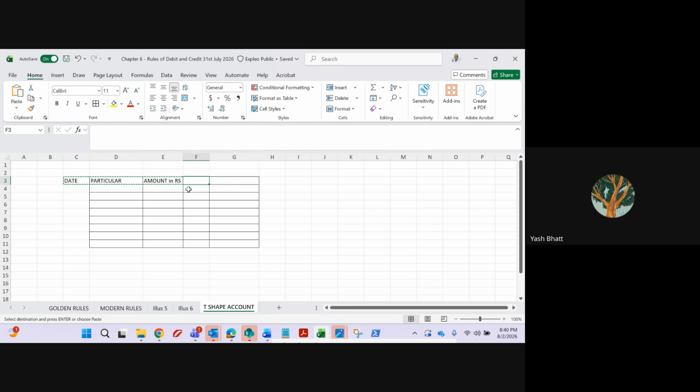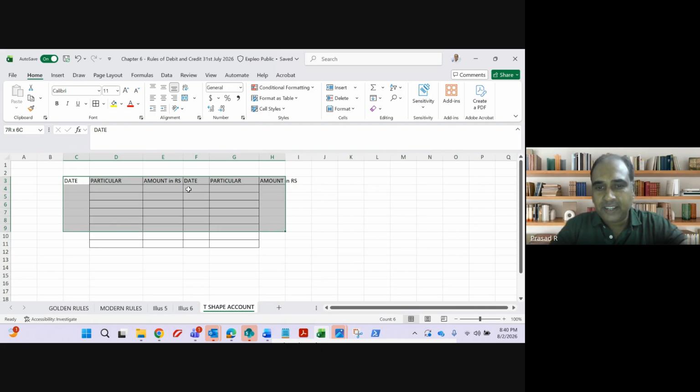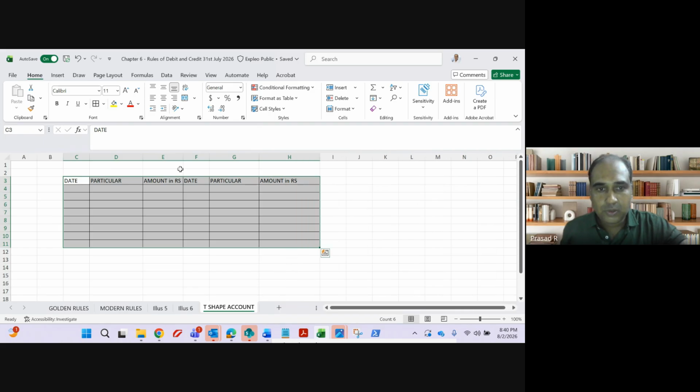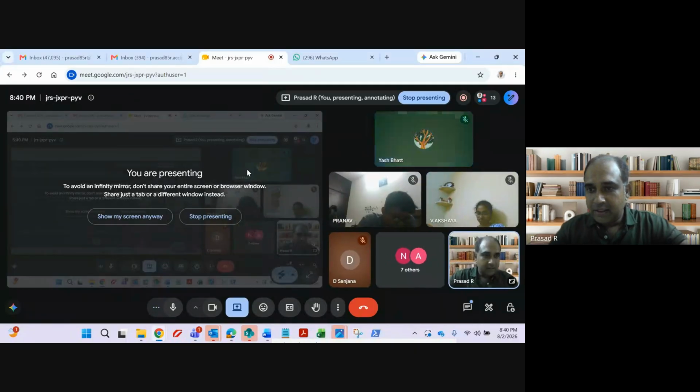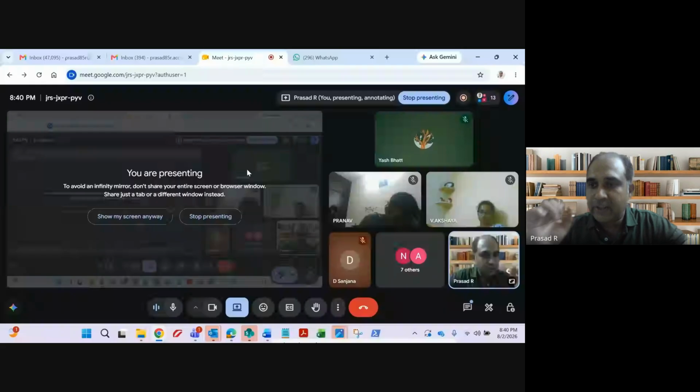Sir, is date also involved? Date is in the format, but in this question, date is not given. I'm just showing you a format, guys. Obviously in a ledger, every day there will be a transaction. Without recording the date, we will not know on which date the transaction has happened. Date is very, very important in ledger.